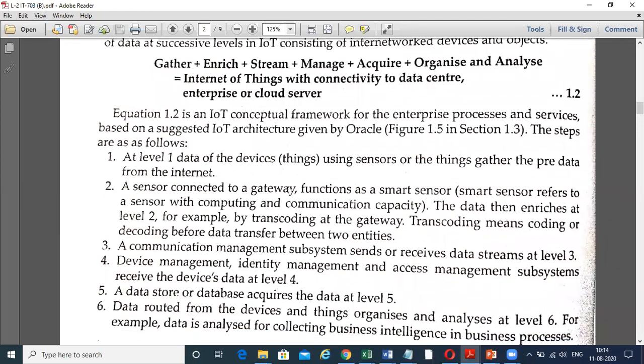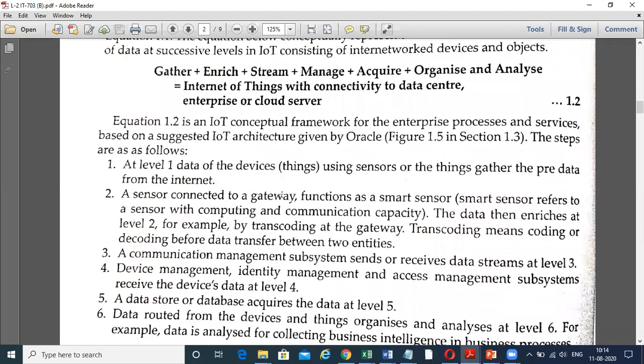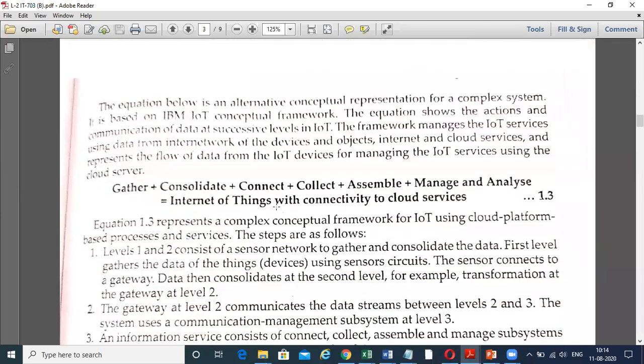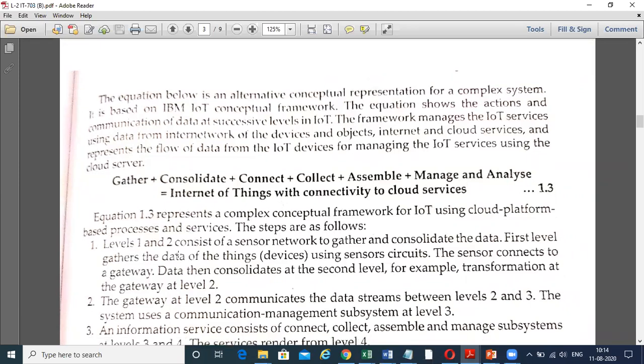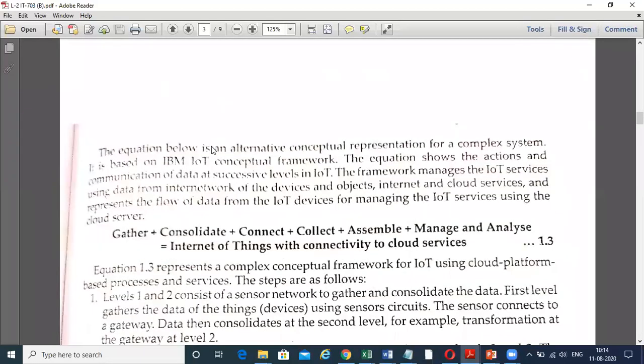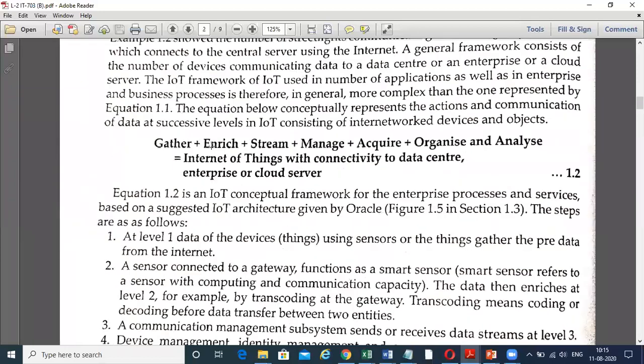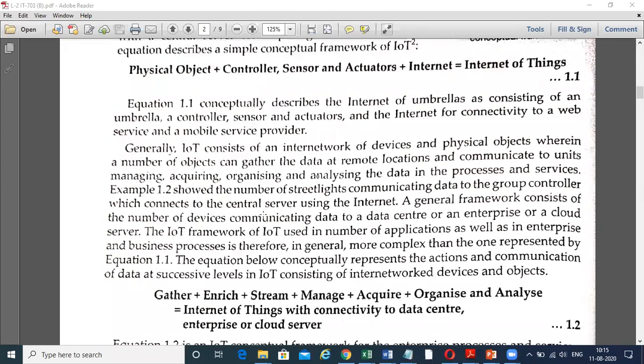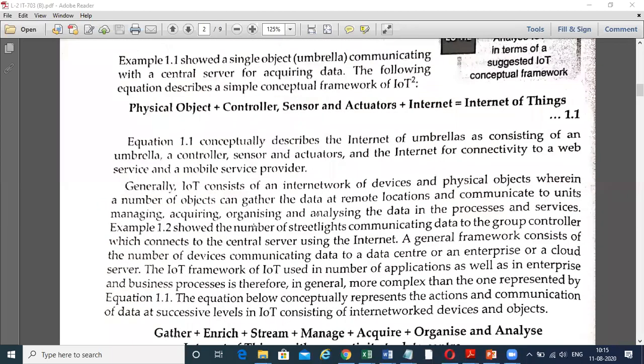Okay, now it is clear to all. Next is one more conceptual framework, which you can see here, suggested by IBM. First we did Oracle, and this was the first. All of you, please put your attendance in the chat box.